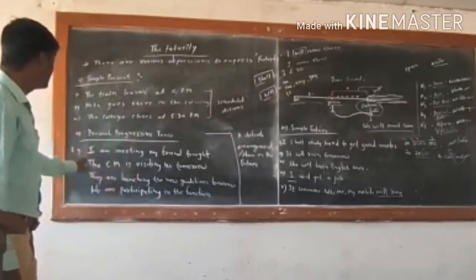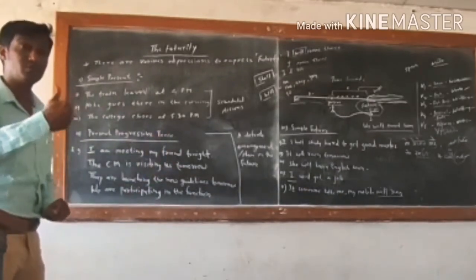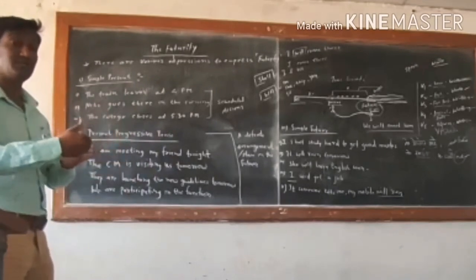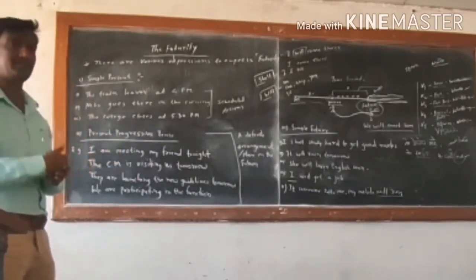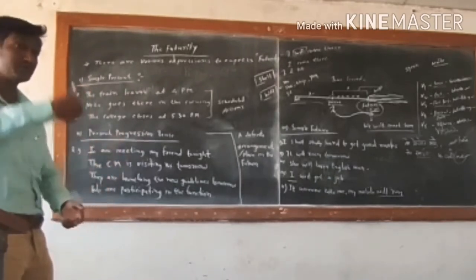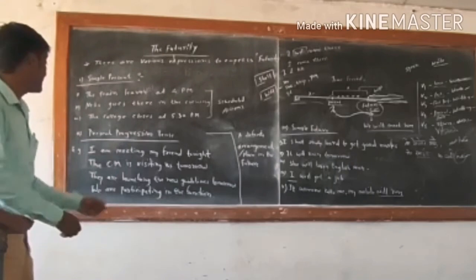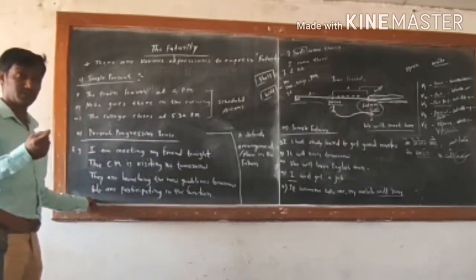Or we can say they are launching the new guidelines tomorrow, meaning what should be done and what should not be done. This is the time which is yet to come. We are speaking in the present, but we are speaking about the future. At the same time, all of you have planned to participate. There will be a function.